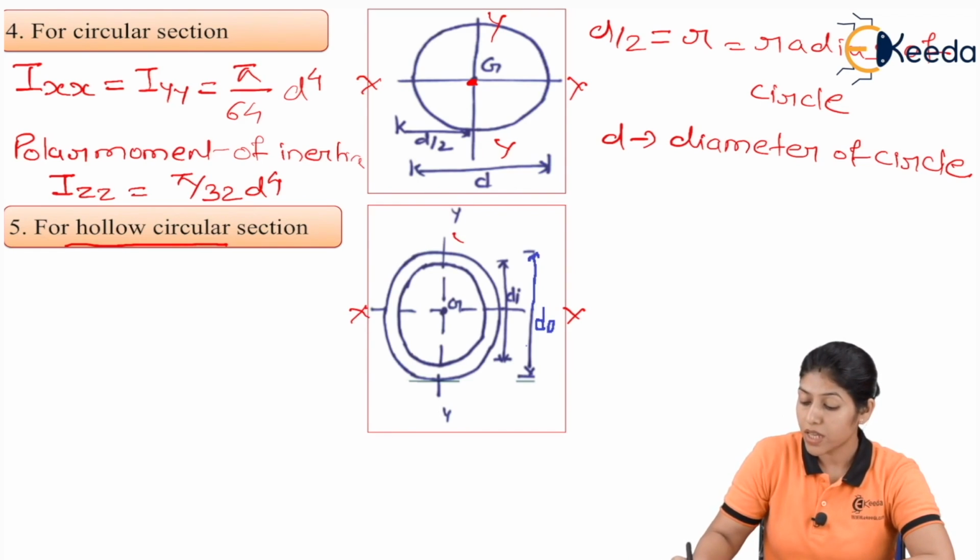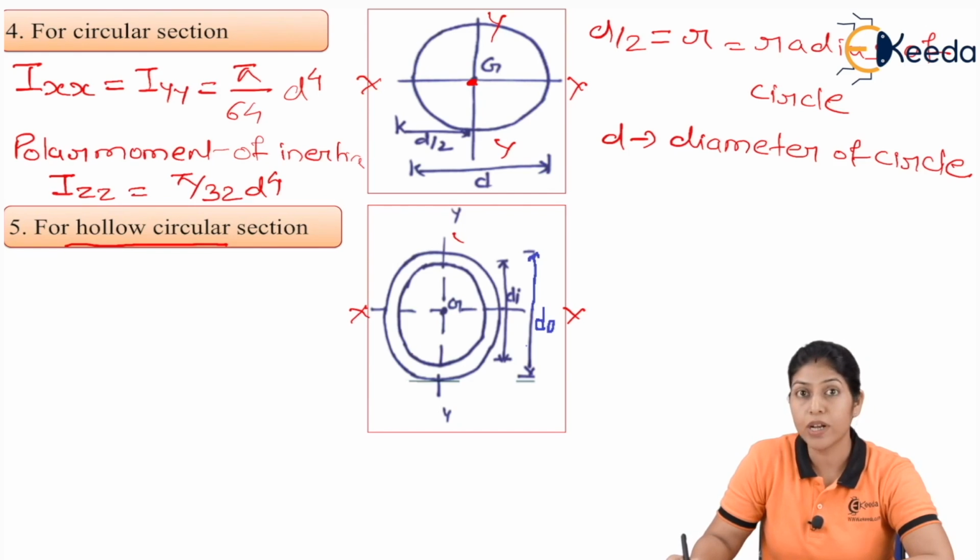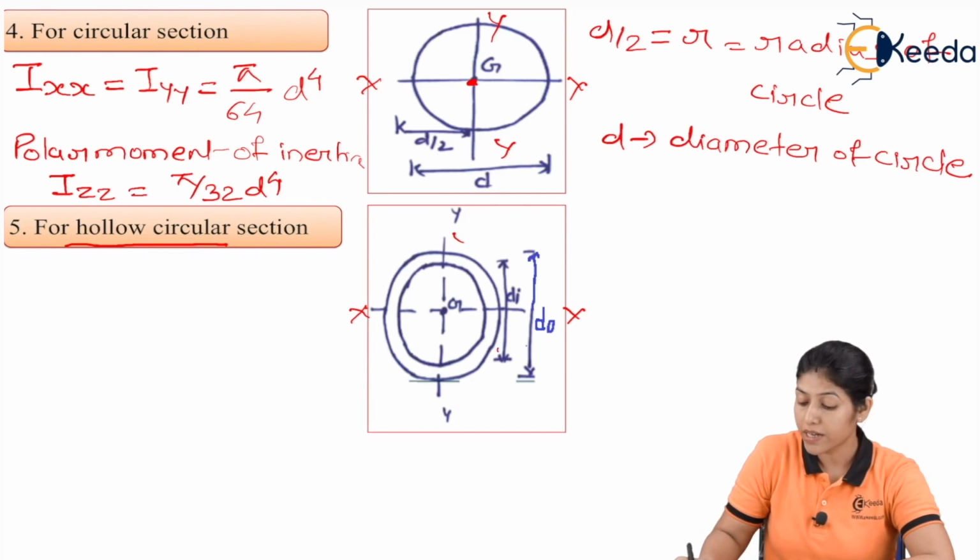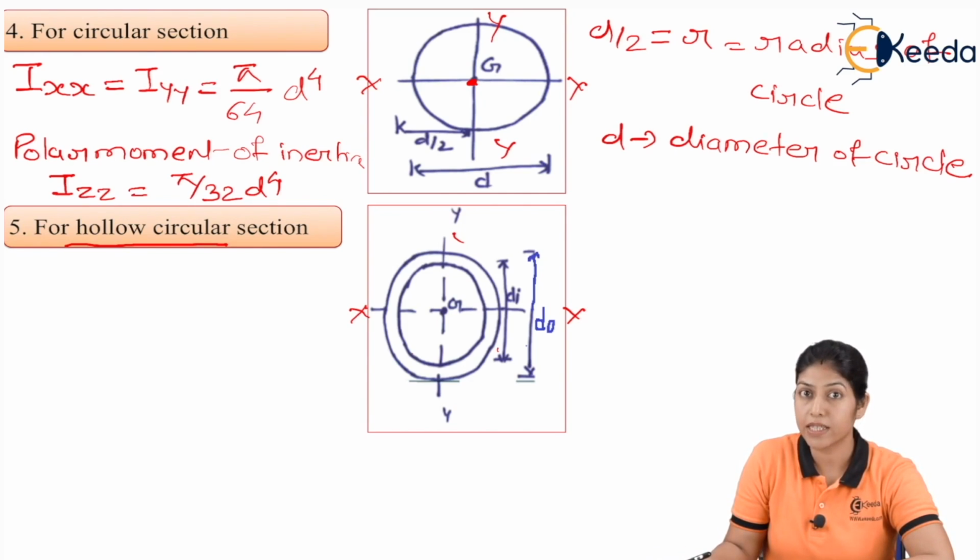Here small do represents the outer diameter of the circle, and di represents the inner diameter of the circle, and this G represents the position of the centroid for this hollow circle.